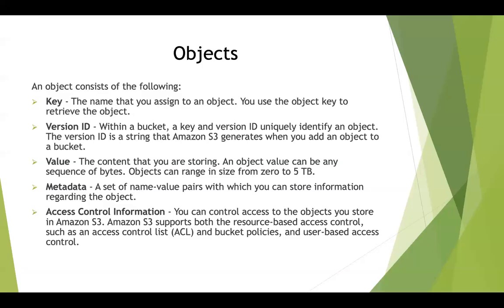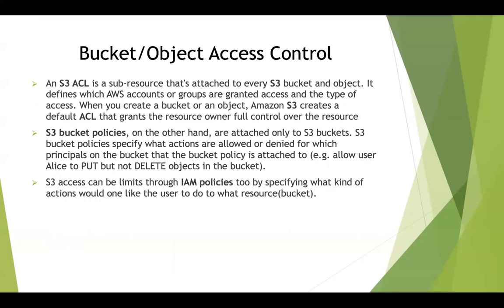And access control information is how you want to provide access to that particular object, whether you want to provide access to the entire world, or only one IAM user in your organization, or whether you want to provide read-only access or write-only access, and so on. So when it comes to bucket or object access control, we will look at this in a little more detail. S3 ACL, or access control list, is a sub-resource that is attached to each and every S3 bucket and object. It allows you to define which AWS accounts or groups are granted access to that particular bucket or object.